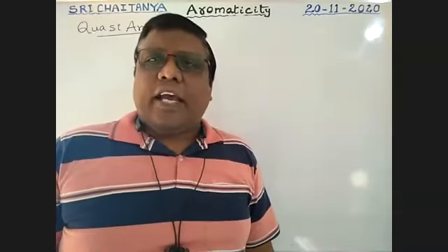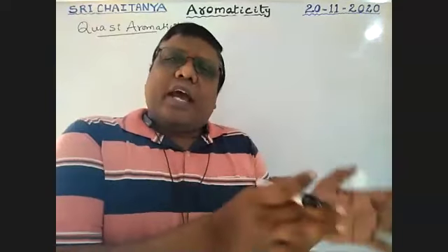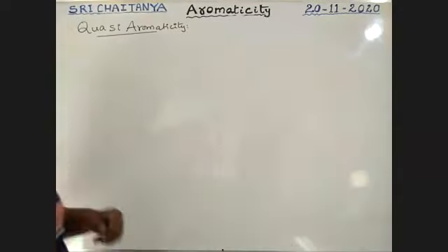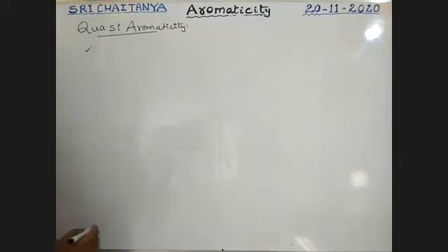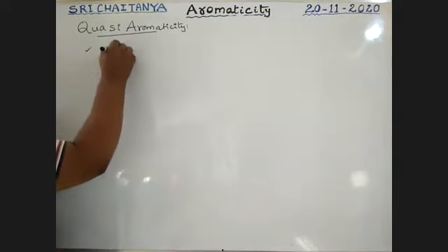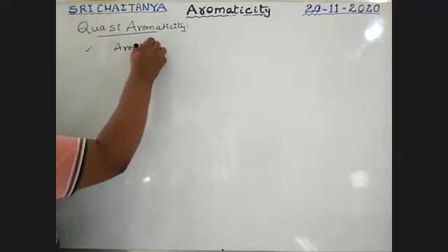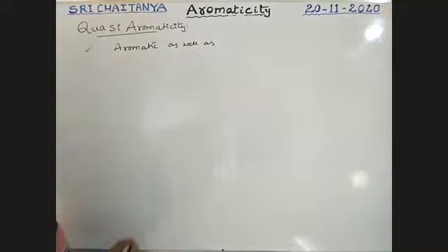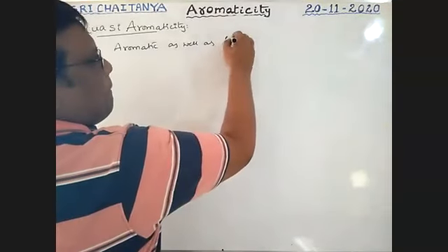What is quasi-aromaticity? Ions which are in an aromatic situation are called quasi-aromatic. See here, it is aromatic as well as an ionic compound.